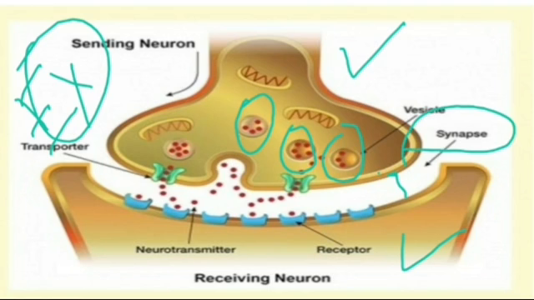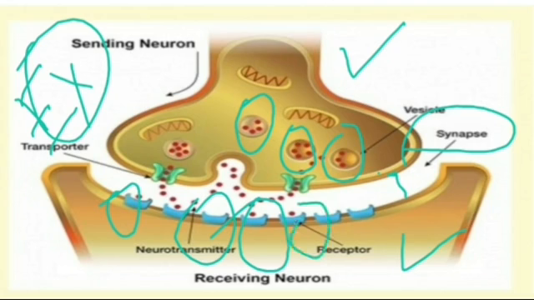After releasing this neurotransmitter into the synaptic cleft, it will act as a signaler molecule which is going to act on the target cell. Here the target cell is the postsynaptic neuron. The postsynaptic neuron membrane contains so many receptors.